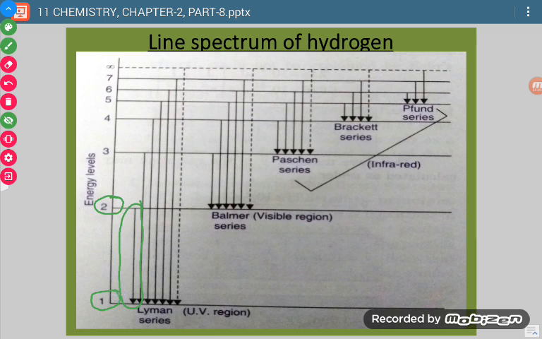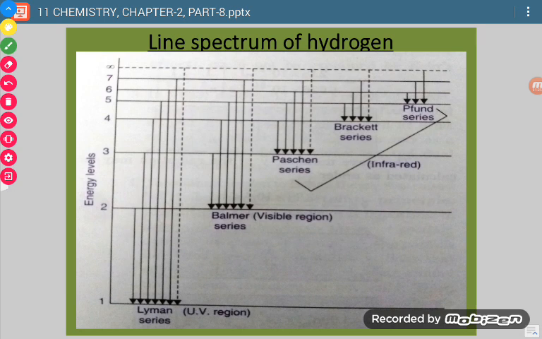So this line shows the wavelength, frequency or energy of the radiation which is liberated when the electron comes from the second energy level to the first energy level. And these lines are called spectral lines. Okay, so how do we get so many spectral lines? This we have to see in this topic.